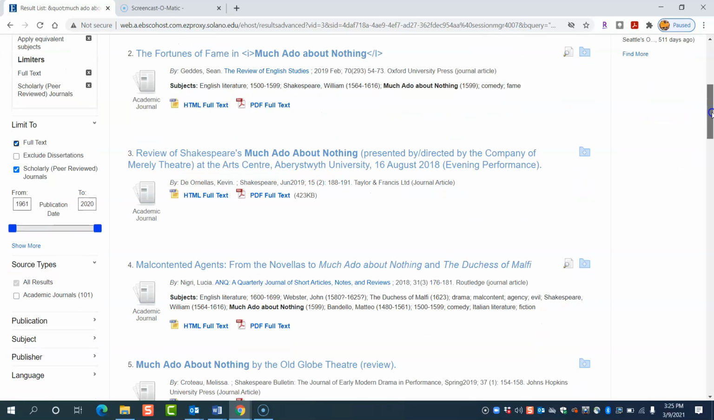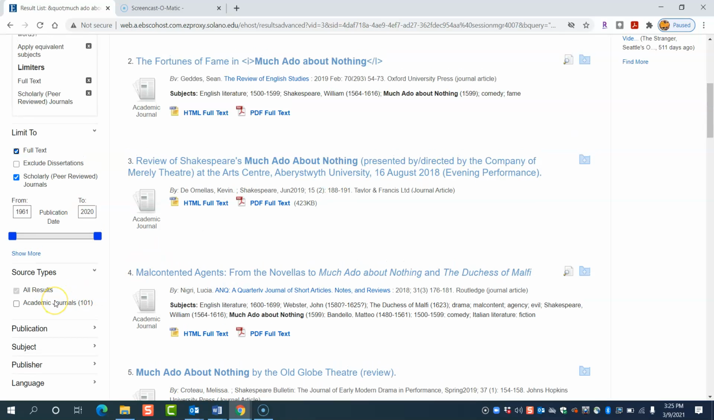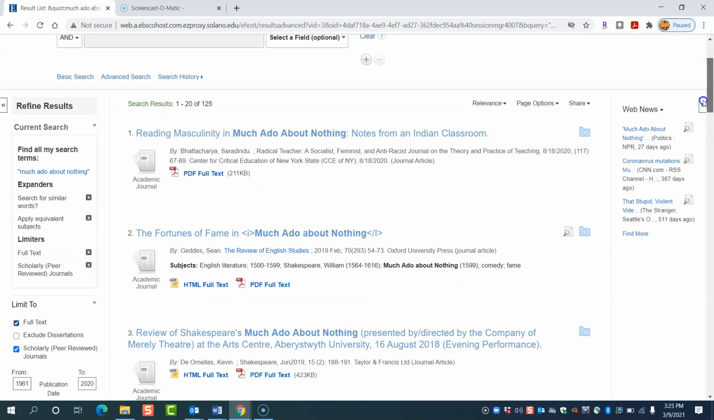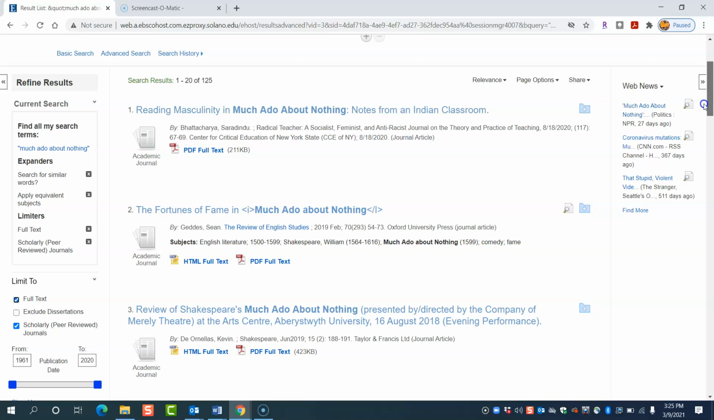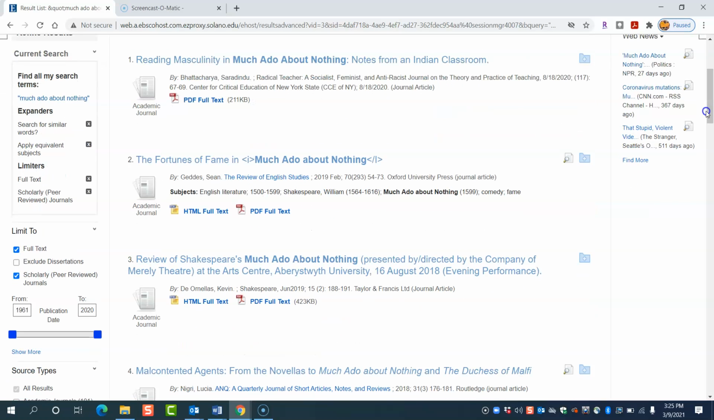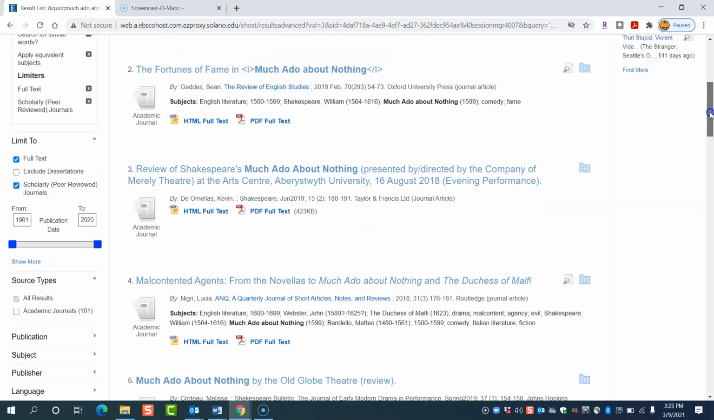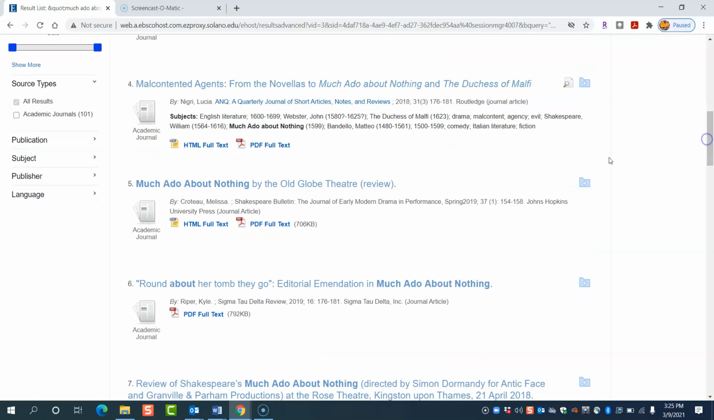125, in my opinion, is a doable list to go through. You could limit it to academic journals, which is the same thing as peer-reviewed. Nothing's perfect here. So when you think to yourself, that makes no sense, clearly, but you know, it's a product and that's what we use. So there's all these titles come up, Reading Masculinity and Much Ado About Nothing, Fortunes of Fame, excuse me. So I'm going to scroll down a little bit. There are some reviews in here of productions of Much Ado About Nothing.